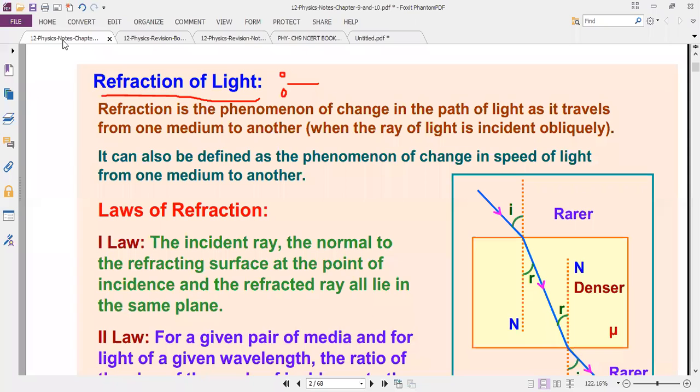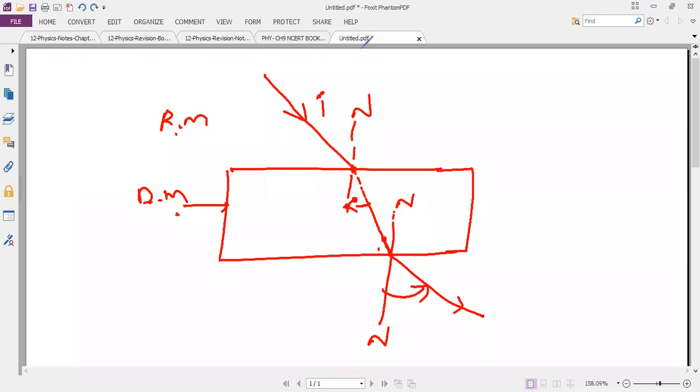So first reason: the speed, whether it is decreasing or increasing. Next one, the change in path of light. Refraction of light is the phenomenon of change in path of light as it has traveled from one medium to another medium. So why is it changing path? Because of the change in speed.